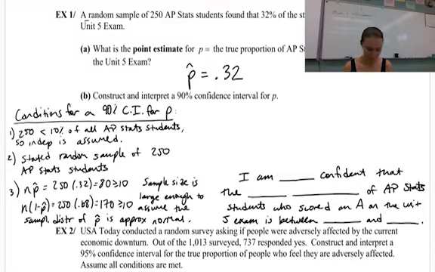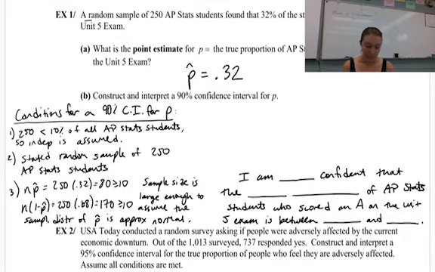Conditions. Number one, 250 AP Stats students is less than 10% of all AP Stats students. So independence is assumed. There's our 10% rule. You could also just say that it's reasonable to assume that one AP Stats student isn't going to affect the next based on context, but I like to use the 10% rule if I can.